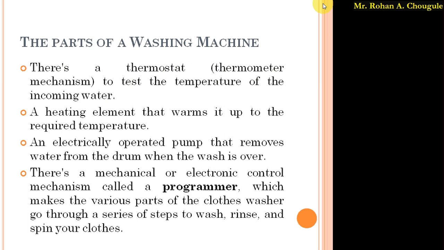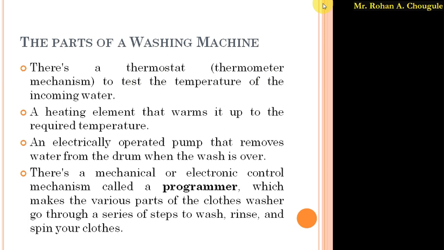With the help of this, the various parts of the cloth washer go through a series of steps to wash, rinse and spin your cloths, and this is all carried out by the programmer. In the next lecture we'll discuss the different steps set by the programmer. For now, we'll discuss the parts of the washing machine.